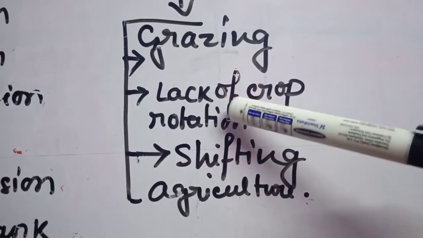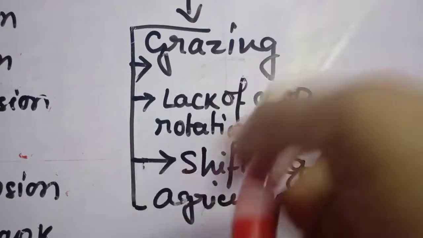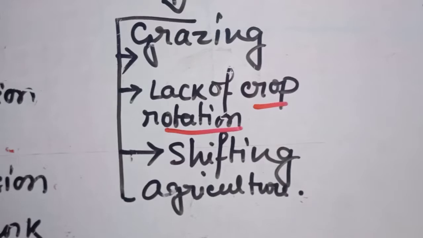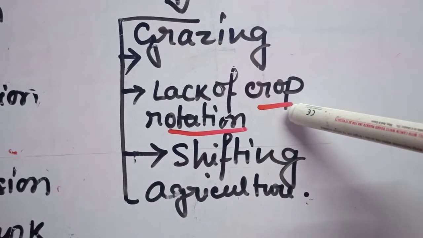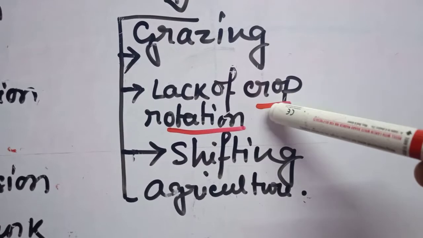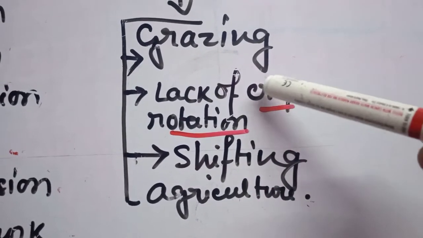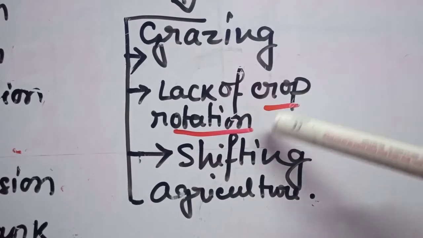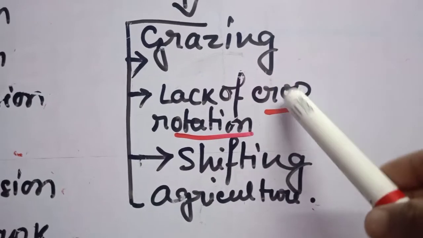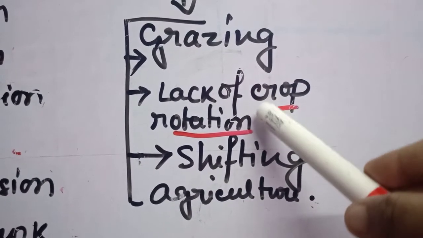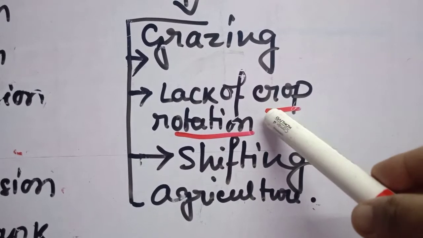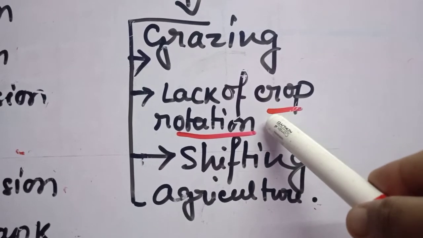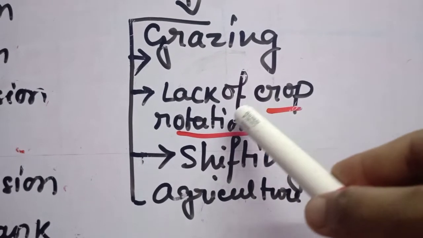You know students, what is crop rotation? This term is very important for maintaining soil fertility. So how can we maintain soil fertility? By the crop rotation process. After growing main cereals or crops like wheat and rice, we should grow some pulses, which are known as leguminous crops. Leguminous crops are those crops which can fix nitrogen in the soil, and nitrogen is the most important part of soil fertility.